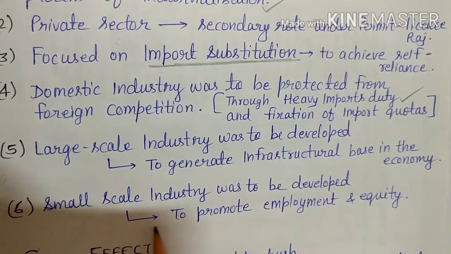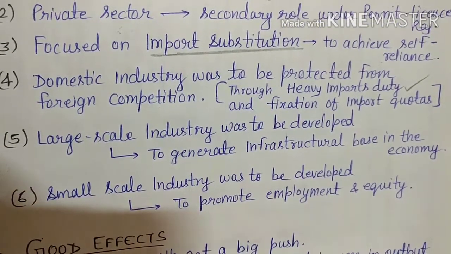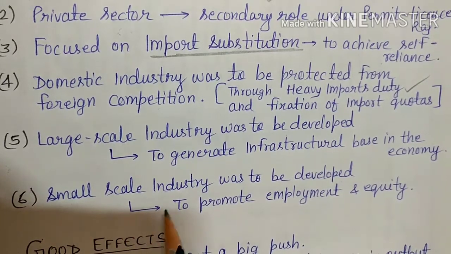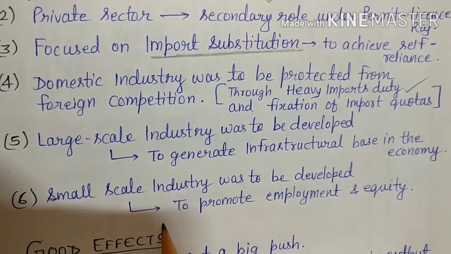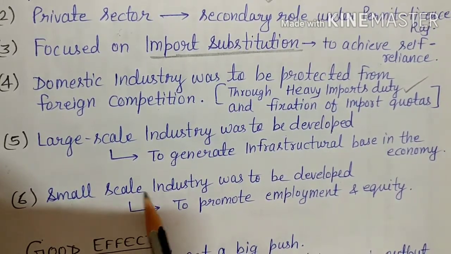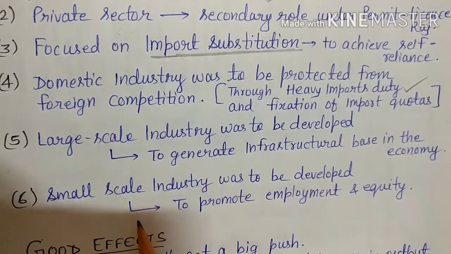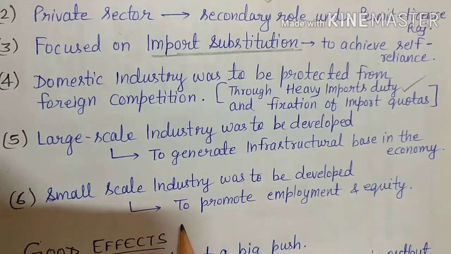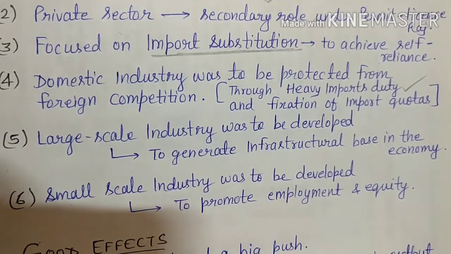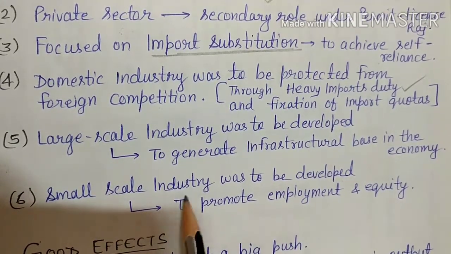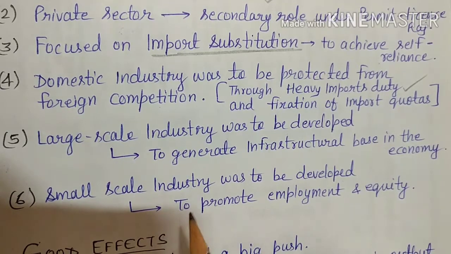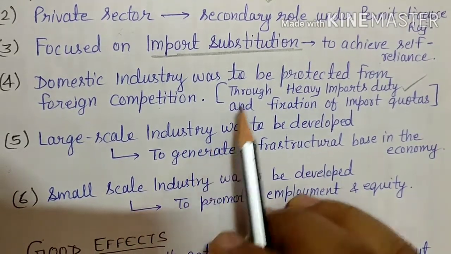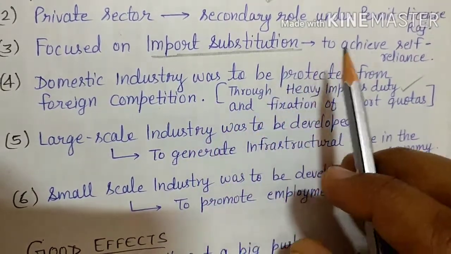Then comes what? Small scale industries. As you know, earlier we have learned about small scale industries, that they were to be developed, and in order to promote and develop small scale industries, government has given various measures to promote employment and equity. We need what? Small scale industries. So government has given its full support to small scale industries. Okay, so these are the salient features of industrial growth during 1950 to 1990.